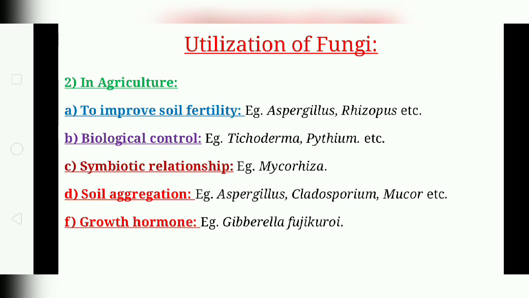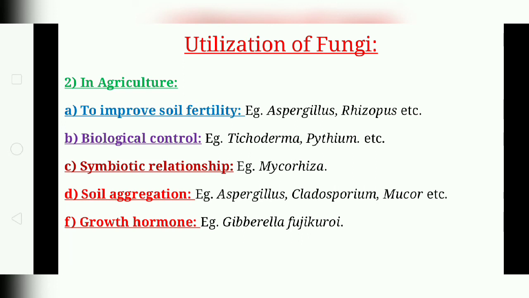Now the next is the utilization of fungi in agriculture. Fungi are called scavengers as they cause degradation of organic matter with their elaborate enzyme systems. Thus they cause decomposition of complex organic matter into inorganic components and thus improve soil fertility. Aspergillus, Fusarium and Rhizopus decompose organic matter to improve soil fertility.